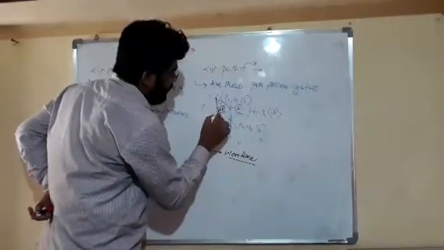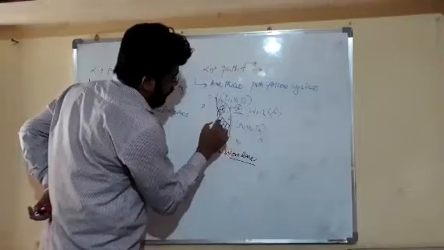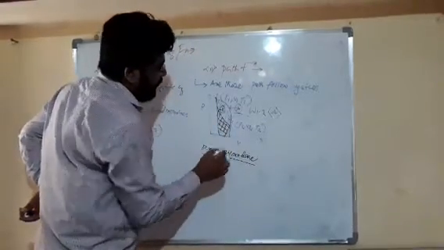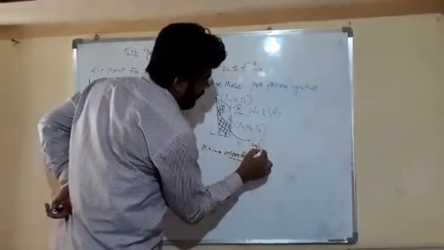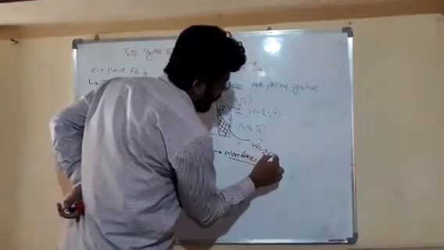So the area under this, which is denoted by our black marker, is the work done by our system from 1 to 2 by path B.